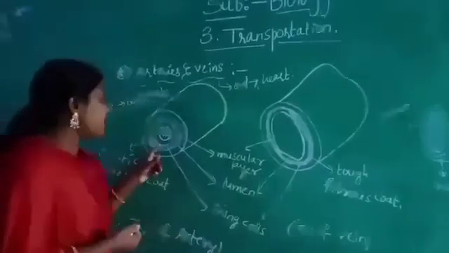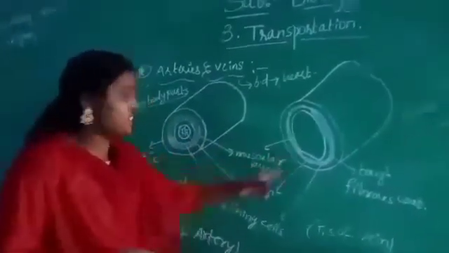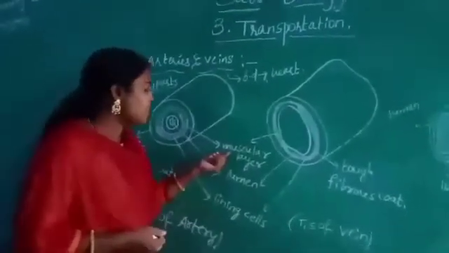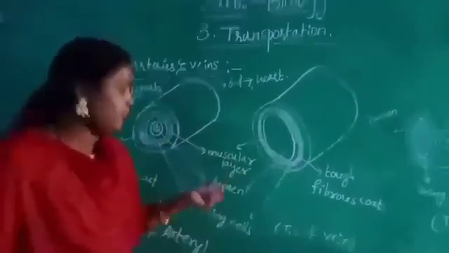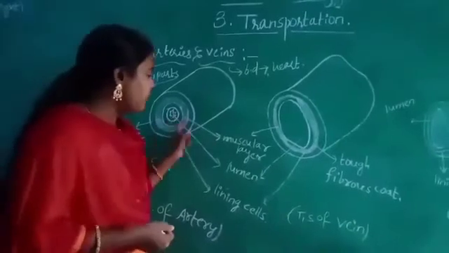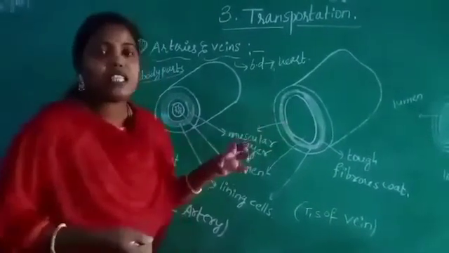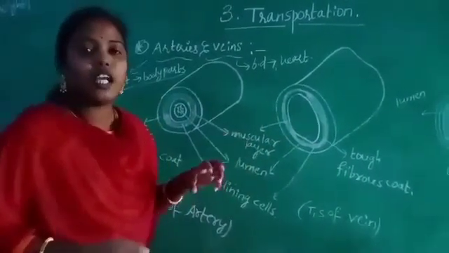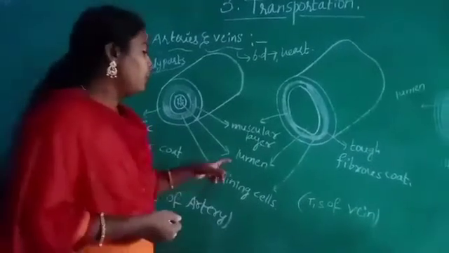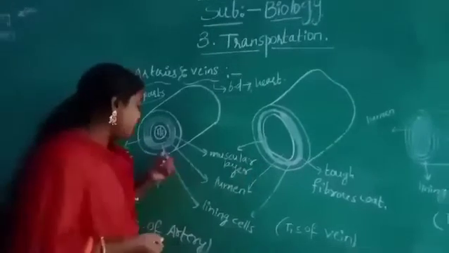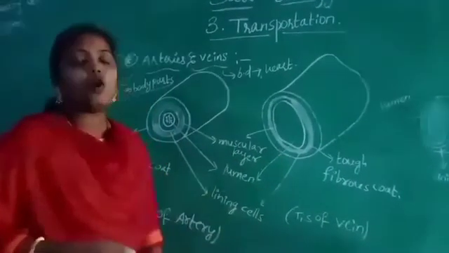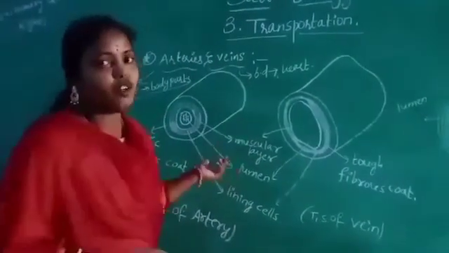Next, the arteries and veins are made up of a muscular layer. The muscular layer is present in the arteries and veins. The empty space in the middle of the artery and vein is called the lumen. The lumen is present in the artery and vein, and the lining cells are also present in the arteries and veins.